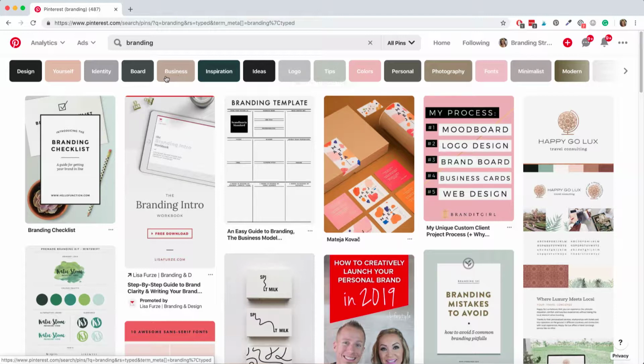So for branding, again, branding design is the most popular branding related search on Pinterest. That tells me that I should be creating content that centers around the design side of branding.